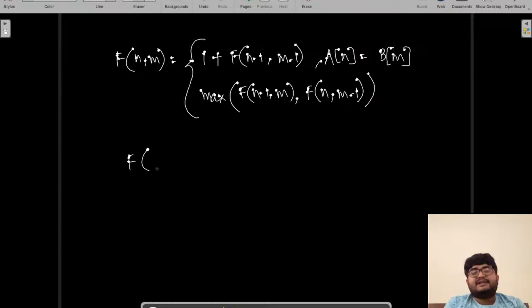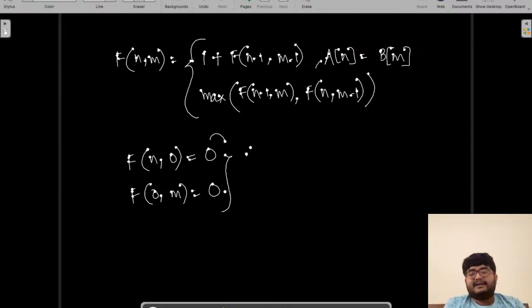So for the base case, let's consider f(n, 0). What does f(n, 0) mean? What is the LCS of the first n characters from the first string and the first 0 characters from the second string? There is no LCS, right? You are taking 0 characters. So it is 0. Similarly, f(0, m) is also equal to 0. So this is the base case. I hope you understand why it is 0.